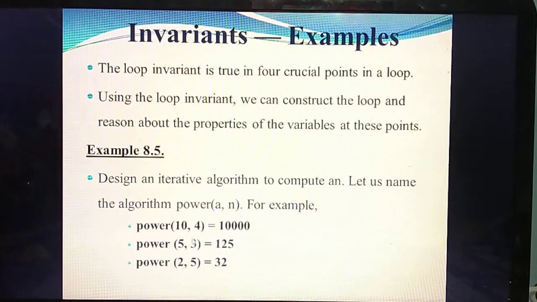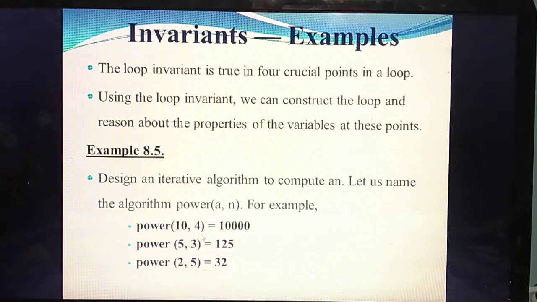For that, some examples are given. Power of 10 comma 4: a is 10 and n is 4, so a power n is 10 power 4. What's the answer? 10,000.